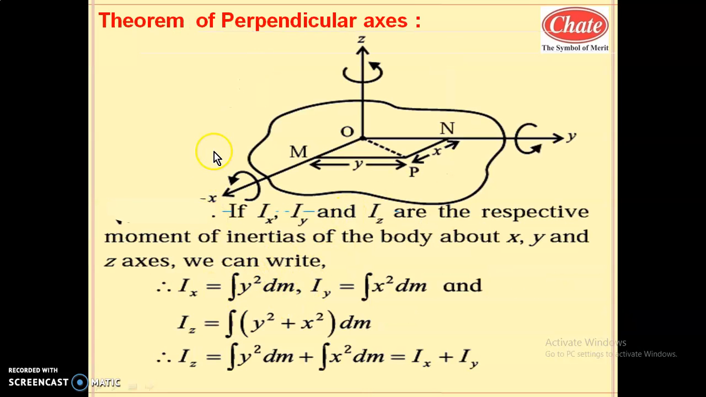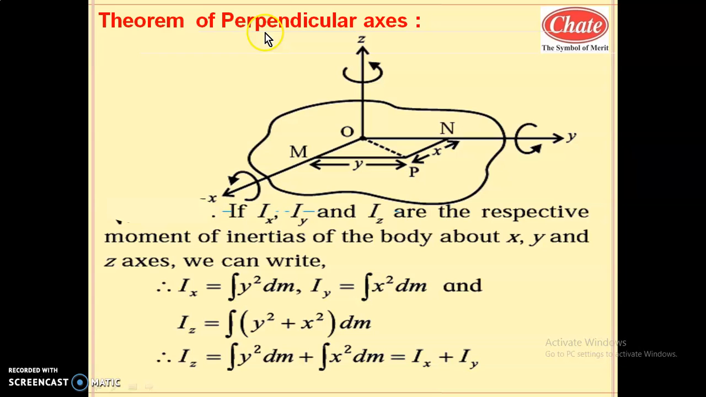Let us study the next concept, that is the theorem of perpendicular axis. This theorem of perpendicular axis is applicable if we know the moment of inertia about any axis. From that axis we can calculate the moment of inertia about its perpendicular axis. So if we want to calculate the moment of inertia about an axis for which the perpendicular axis's moment of inertia is known, we can apply the perpendicular axis theorem.